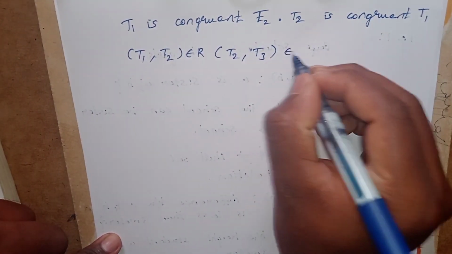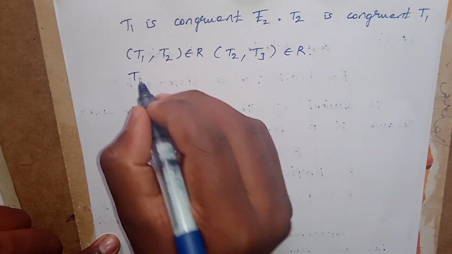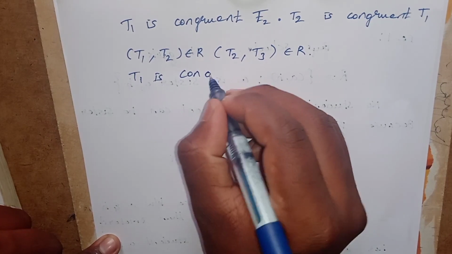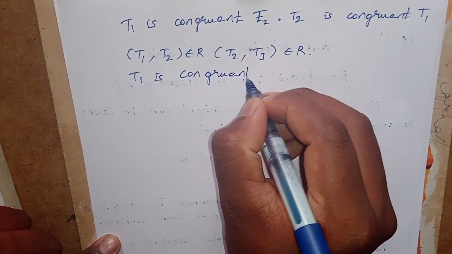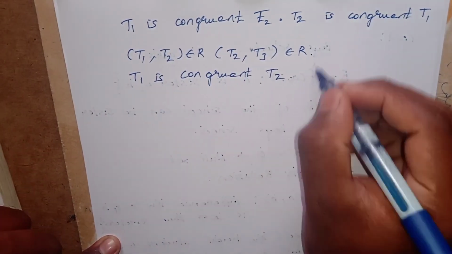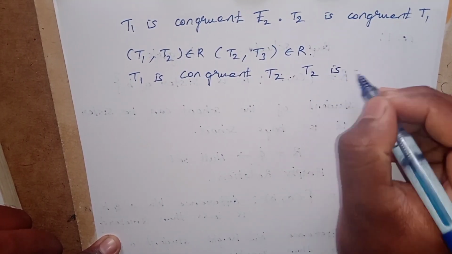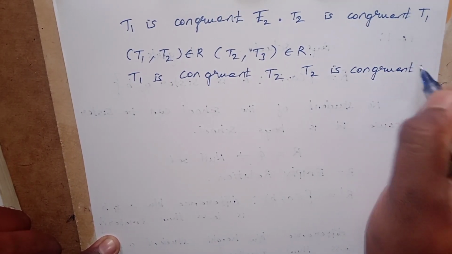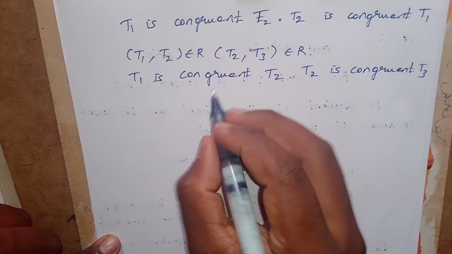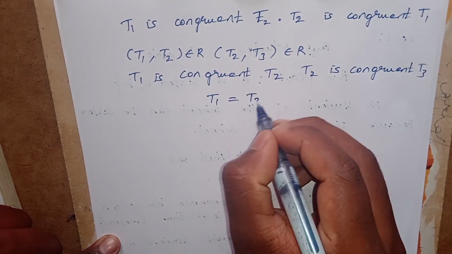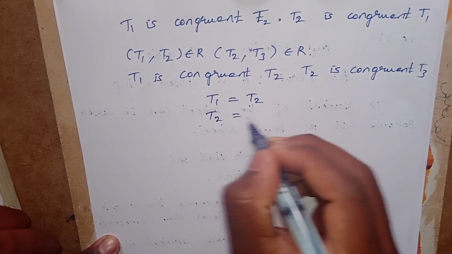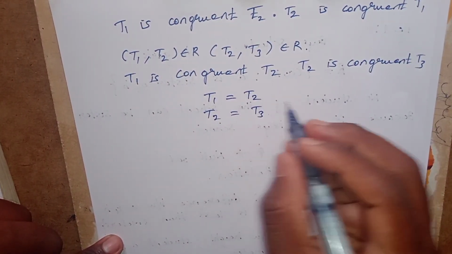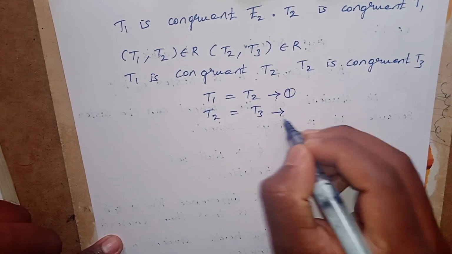For comparison, you have to write T1 is congruent to T2, and T2 is congruent to T3. Therefore T1 equals T2, T2 equals T3, call these equation 1 and 2.